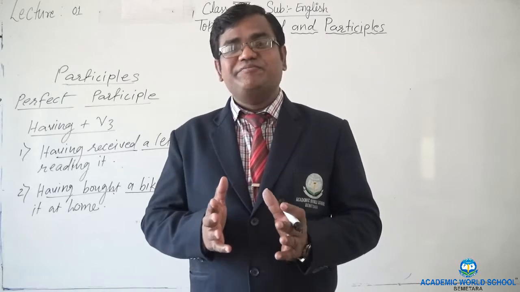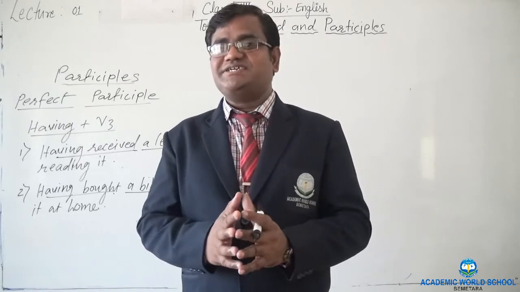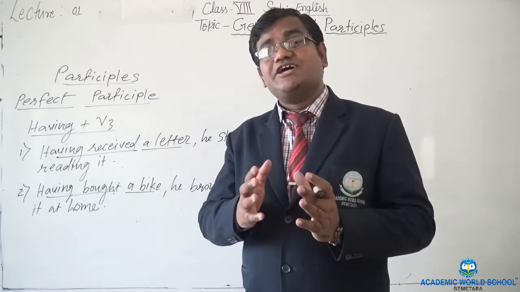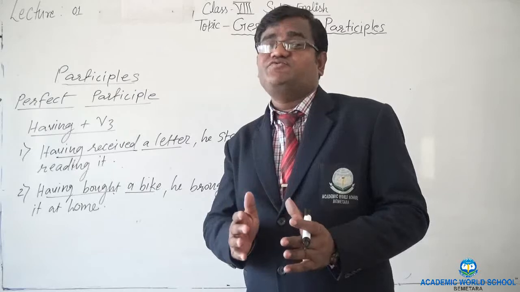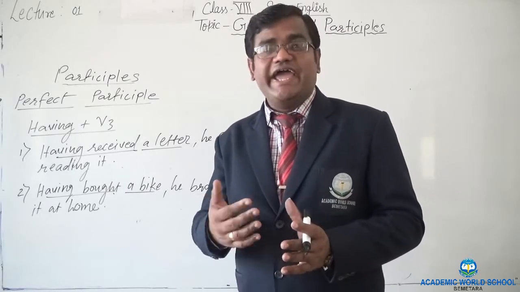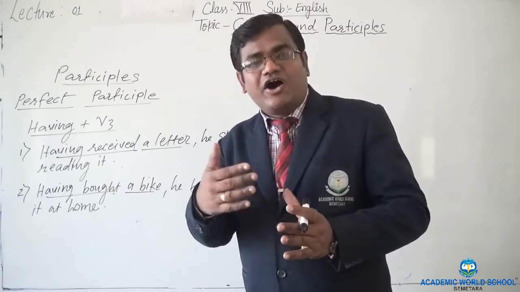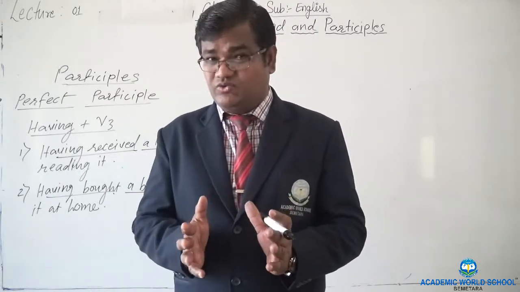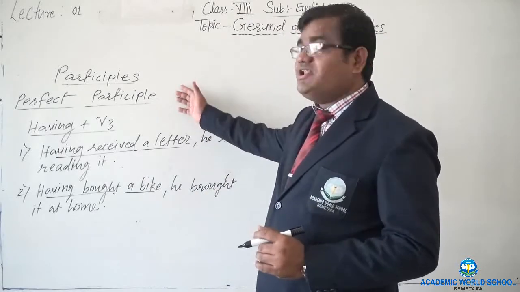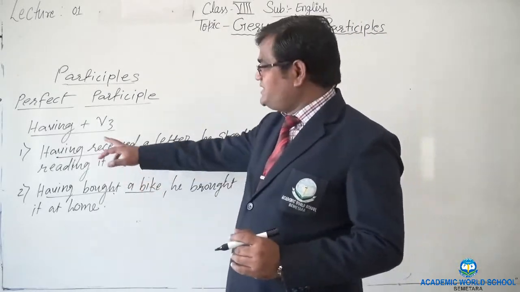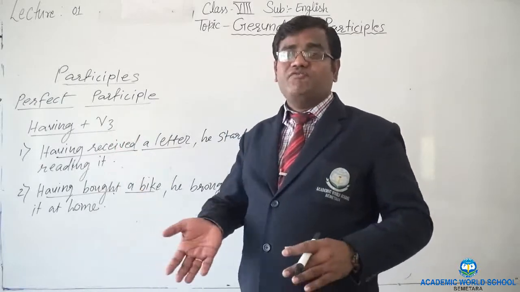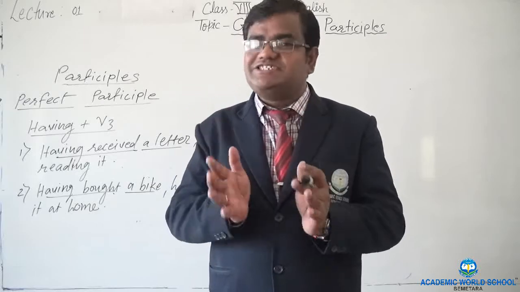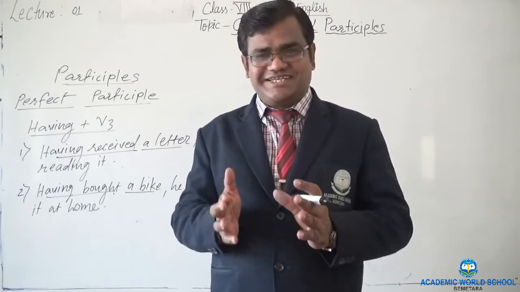Present participle means verb plus ing, which functions as an adjective in the sentence. Then past participle, the third form of the verb, which generally ends with ed, d, and t, sometimes en, likely functions in a sentence as an adjective. And finally we learned about the perfect participle, which means having plus the third form of the verb, where one action ends immediately and the second begins. At such points we use such kinds of sentences.